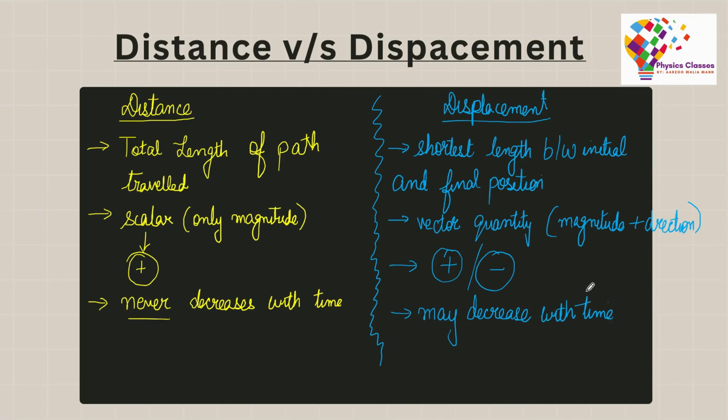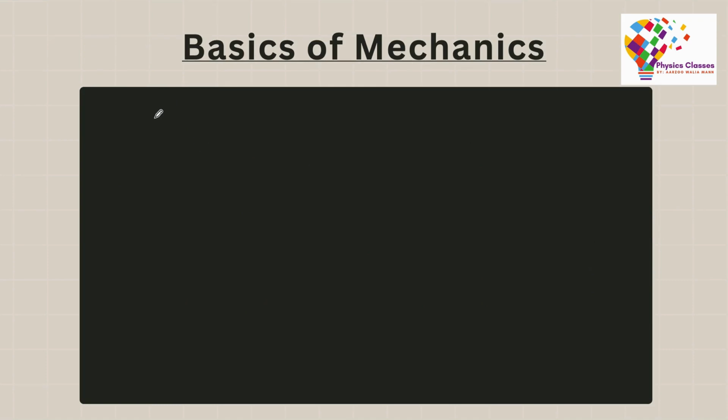So for example, let's say I tell you that there is a person who traveled 2 kilometers. He has traveled a path of 2 kilometers. Then that simply means that this is distance. Why is this distance? Because I only know that he traveled 2 kilometers irrespective of where he went. He may have gone to the north direction, he may have gone forward, backwards, somewhere. I do not know that. All I know is that he has traveled a distance of 2 kilometers. Therefore, it's a scalar quantity, it is just distance.